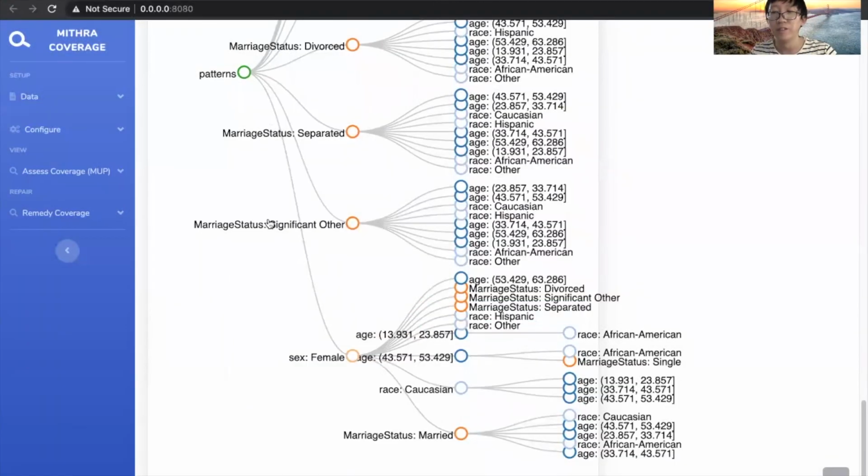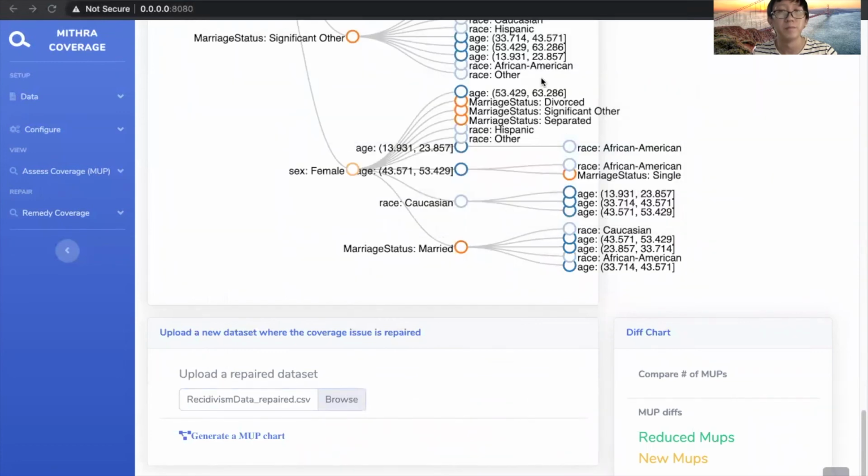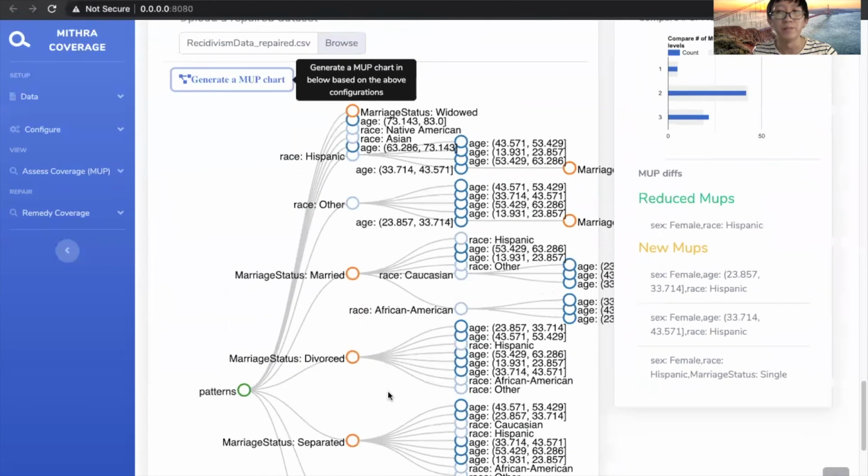Suppose we think this is not fair, and we upload a new dataset with an additional 30 Hispanic female records. And we generate the MUPs again.